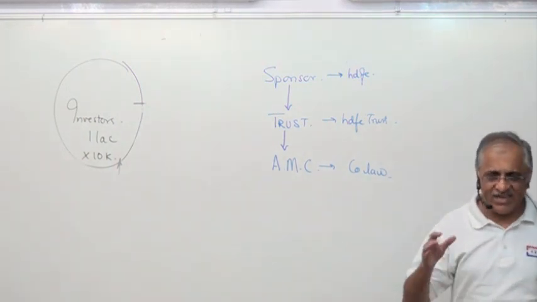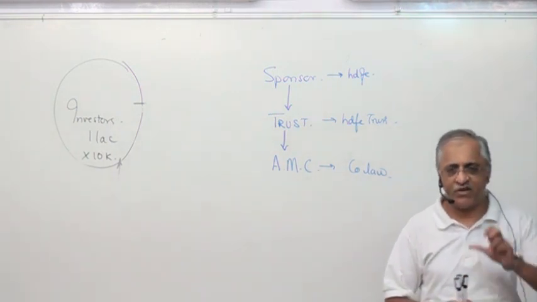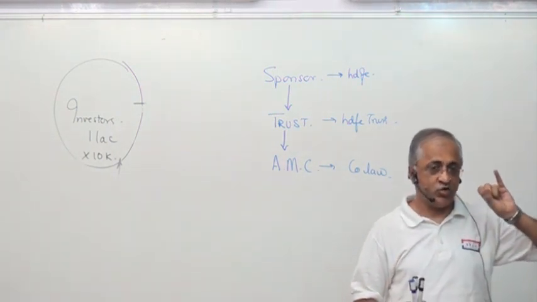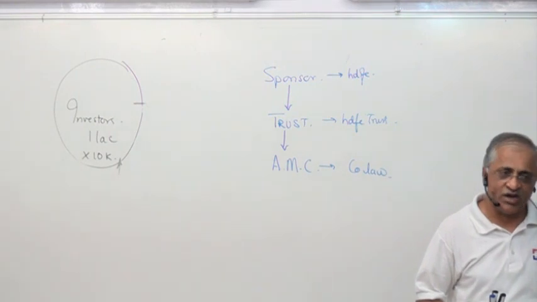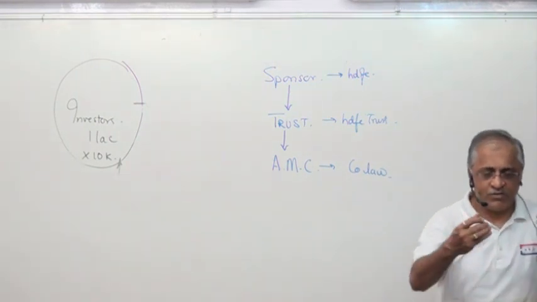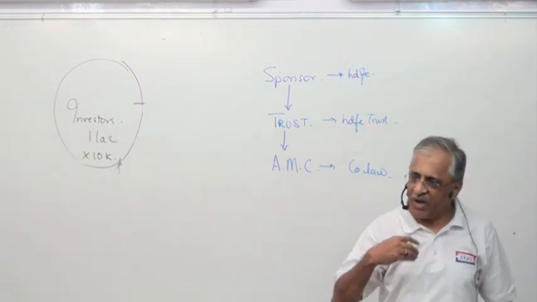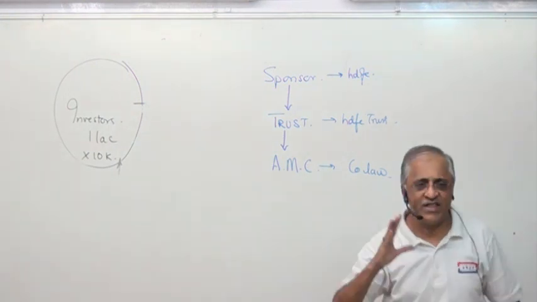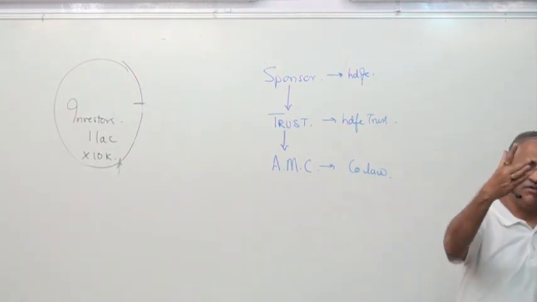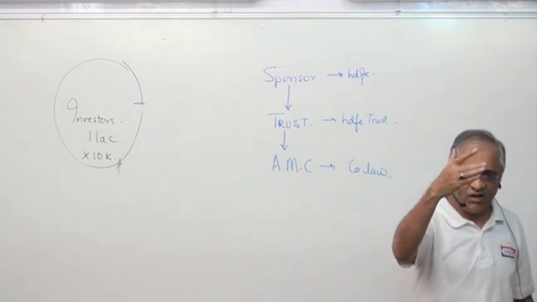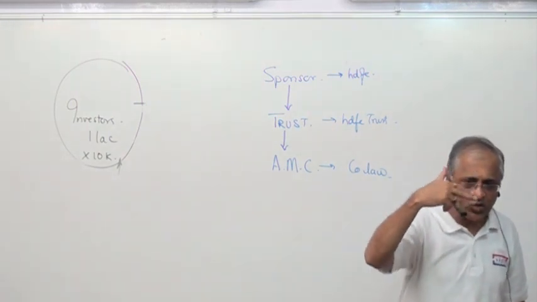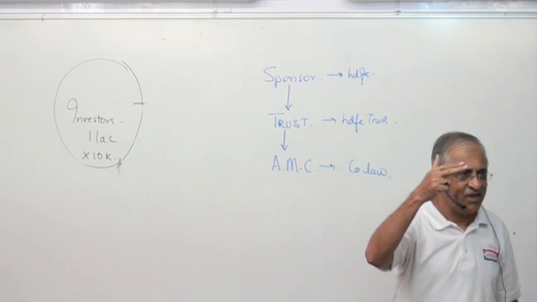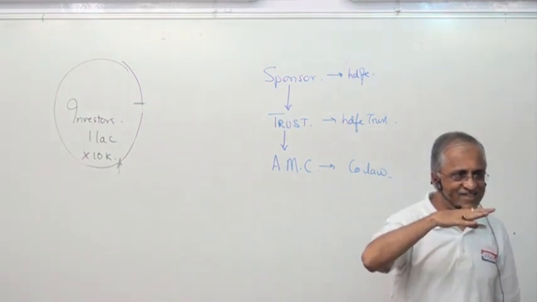So, in a nutshell, when you give your money, because I don't have the knowledge, I don't have the time to invest, I don't understand the market, so I give a lump sum to a mutual fund. On my behalf, lakhs of people invest in the stock market. When it appreciates, they sell.